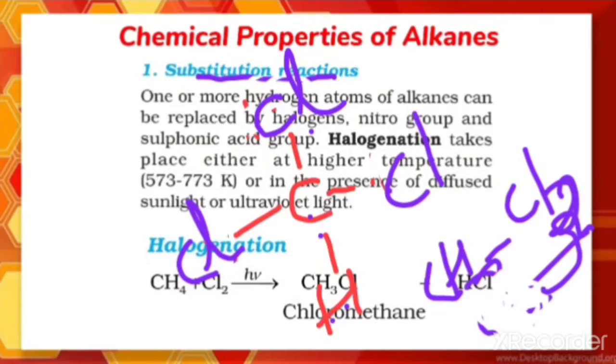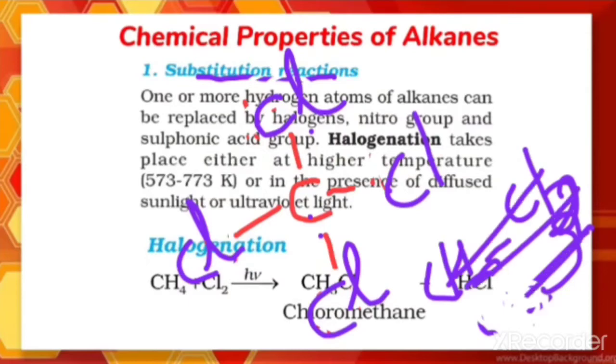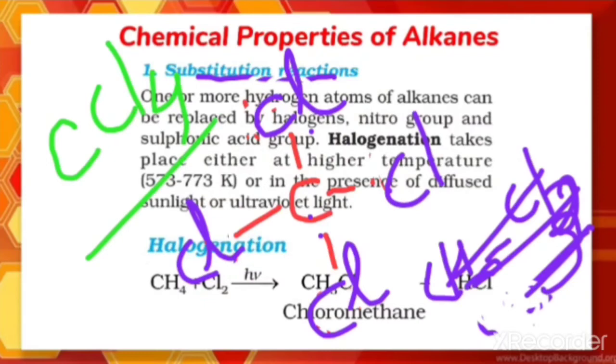Now one more hydrogen is there, so that also we can replace with the halo group. I will rub out this one hydrogen and keep one Cl in its place. The product we got here is actually a compound with 1 carbon and 4 chloro groups, CCl4, that is carbon tetrachloride, or we can call it tetrachloromethane.